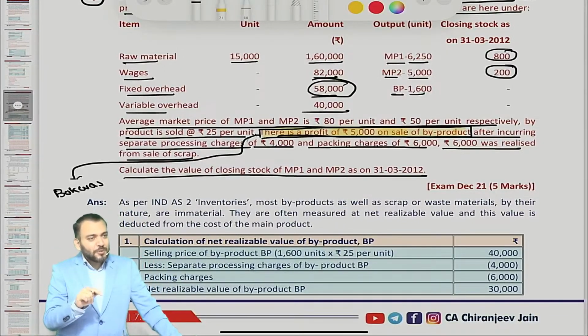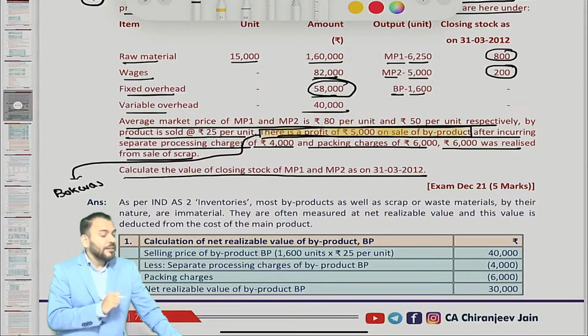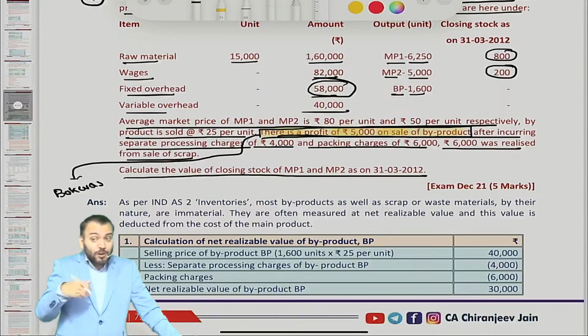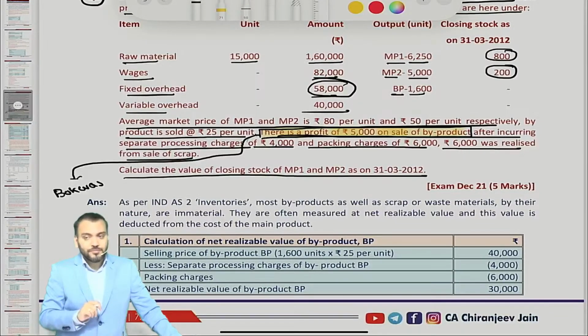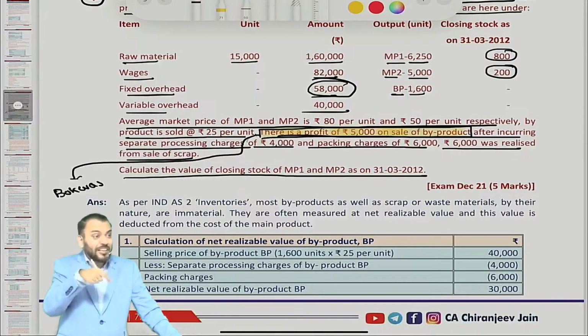Can I say byproduct is measured at cost price or NRV? NRV means sale price, and sale price includes profit. So we don't require the profit information. If we require cost price, we will do sale price minus profit. So this is actually a bakwas point to confuse you, so that you take this information and make that mistake in exam. Those who have not understood properly will consider this point in exam and make one mistake, and with that one mistake, 0 marks.